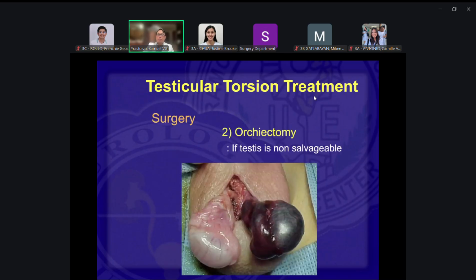Now, if the testis is not salvageable, then you do orchiectomy. So on this side, the left side of the patient, that's already a necrotic testis. This would need orchiectomy already.